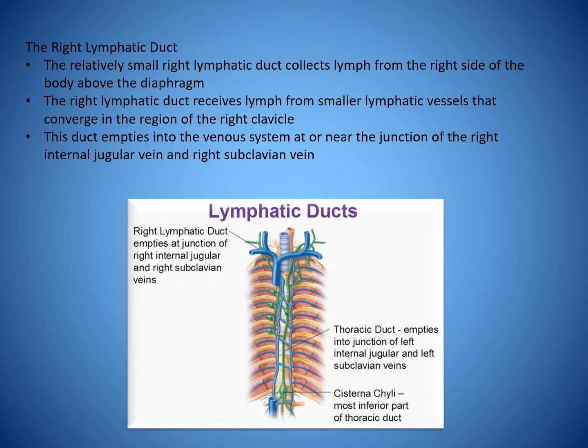The relatively small right lymphatic duct collects lymph from the right side of the body above the diaphragm. The right lymphatic duct receives lymph from smaller lymphatic vessels that converge in the region of the right clavicle. This duct empties into the venous system at or near the junction of the right internal jugular vein and the right subclavian vein.